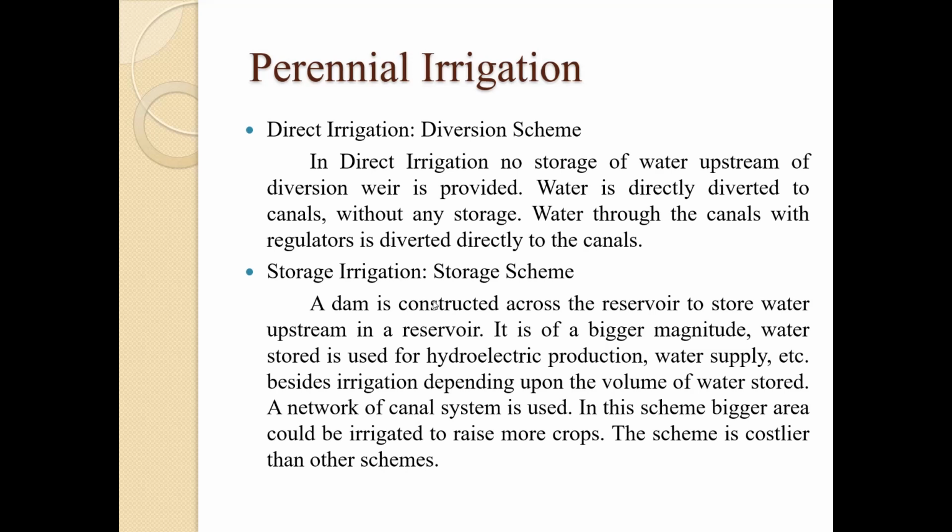As we can see in this region, there are so many dams which we use to store the water, and some bigger dams like Koyna, from which we can use the water for water supply for so many cities around this area, and we are also using the water for hydroelectric production. And if you see an example of direct irrigation, the Ganga canal system is an example of this kind of system.